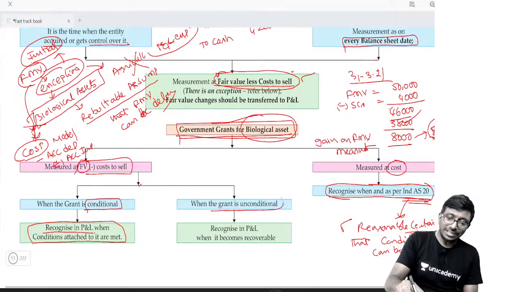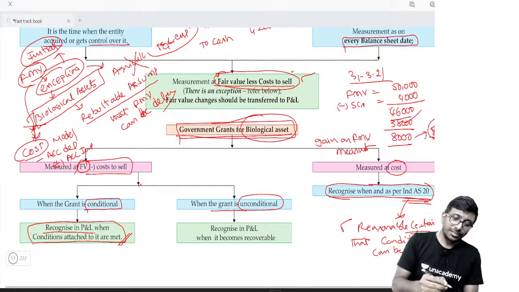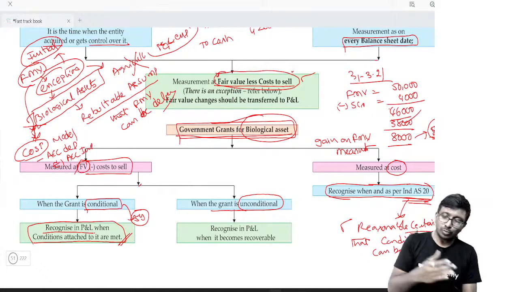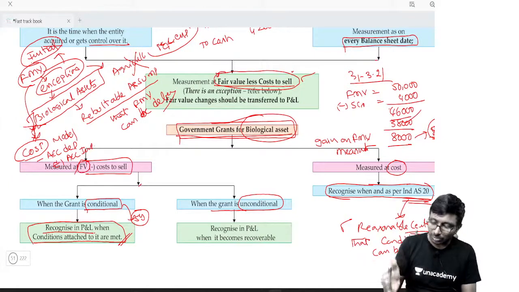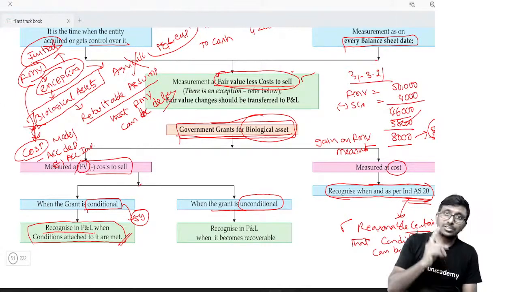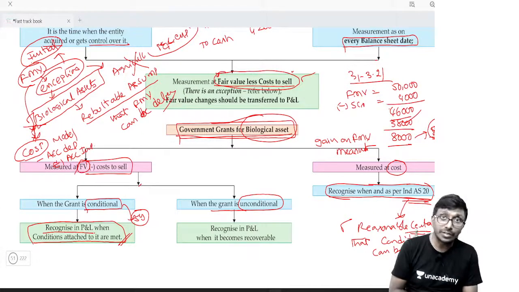When a government grant is conditional, see, listen. Suppose they say, I will give you only after 5 years, meaning you should grow the trees for 5 years. After successful completion of 5 years of growing the trees, big plants, whatever you say, then only the government grant will be given to you. Under that circumstance, you can recognize the government grant only after 5 years, not before.